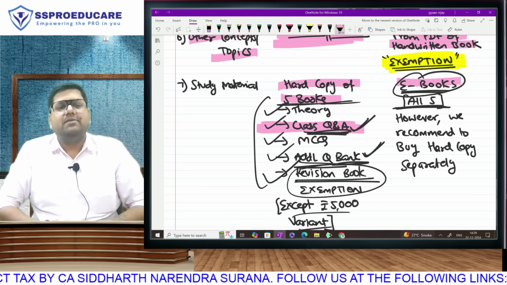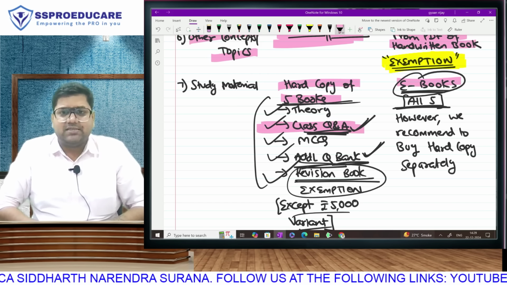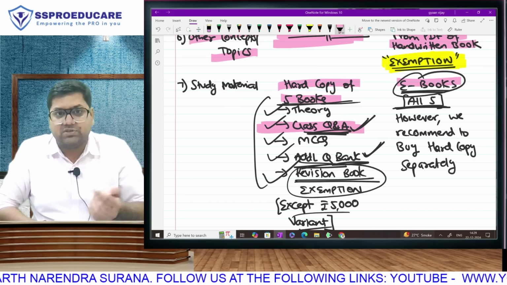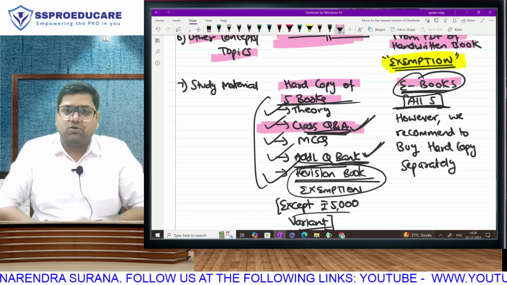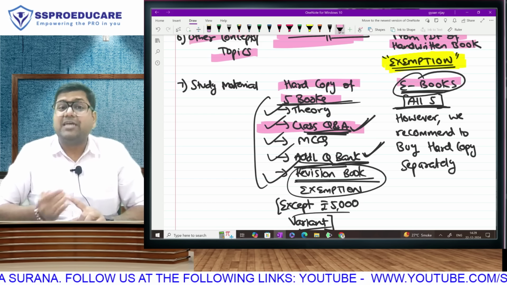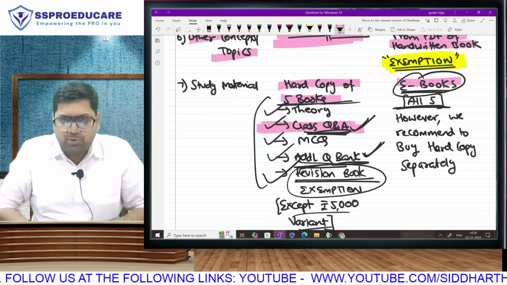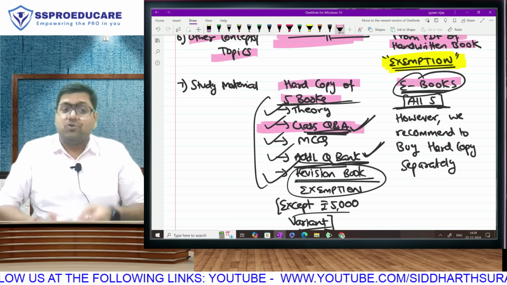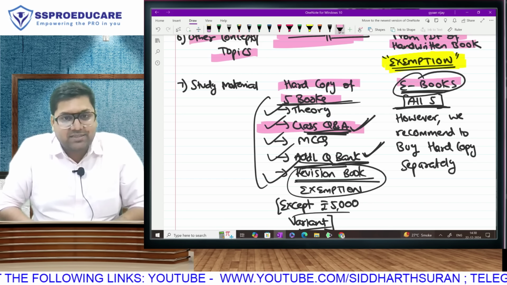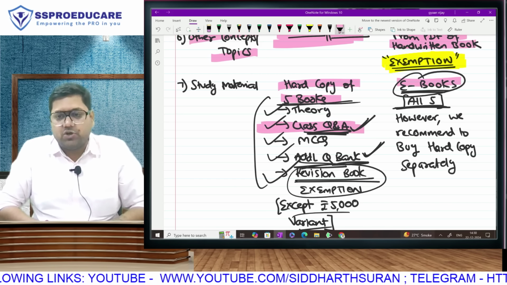But I strongly recommend that you buy the set of 5 books, because all the 5 books have their own relevance and importance. If one book was sufficient to take care of everything, I would not be making 5 books, as you understand. So I suggest that you go for all the 5 books. My recommendation, if you take the crash course, is crash with question answer and with the hard copy. But of course, I am giving you multiple options. Whichever you want, you can take. To be very honest, if any student is strictly following my instruction, then you will not even be asking for the crash course. You will directly be saying, sir, I want the full course. But I leave this choice to you.